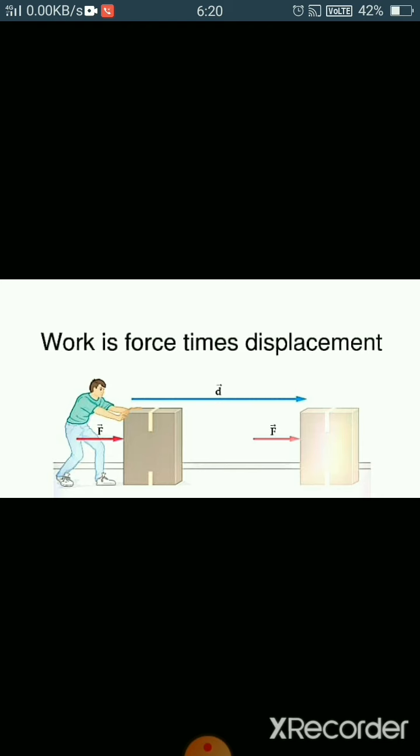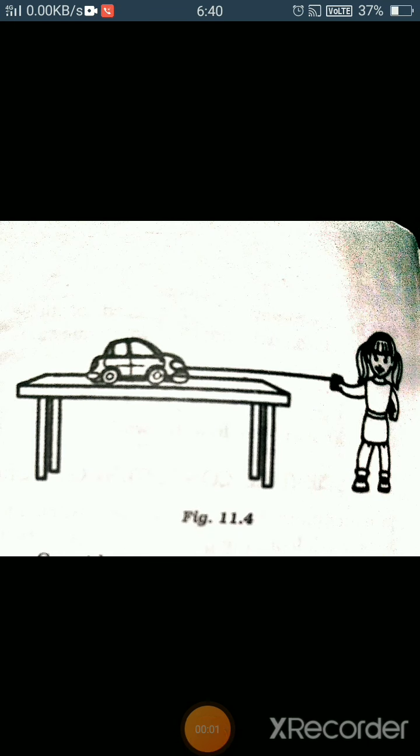The SI unit of work is joule. It is the same as that of energy. Now work can be positive or negative. Suppose in this activity a baby is pulling a toy car parallel to the ground. The baby has exerted a force in the direction of displacement of the car. Means the baby is pulling and the car is also moving in the same direction. Both force and displacement are in the same direction, so here we can say that work done is positive, right?